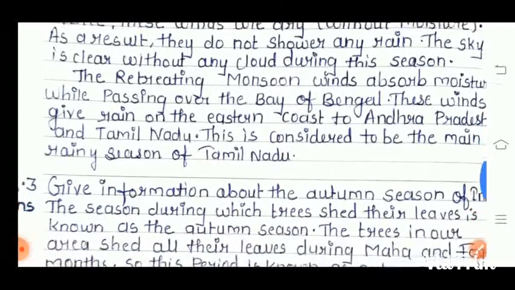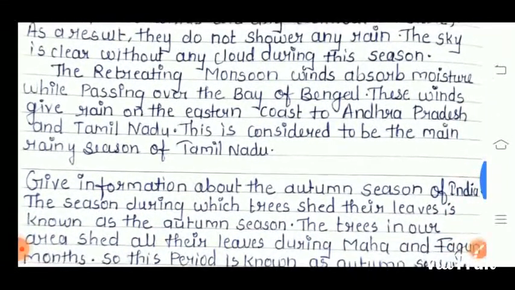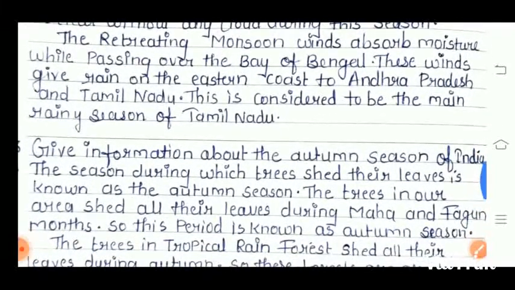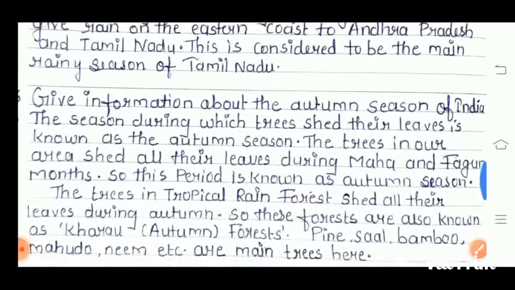During this season, the retreating monsoon winds absorb moisture while passing over the Bay of Bengal. These winds give rain on the eastern coast of Andhra Pradesh and Tamil Nadu. This is considered to be the main rainy season of Tamil Nadu.